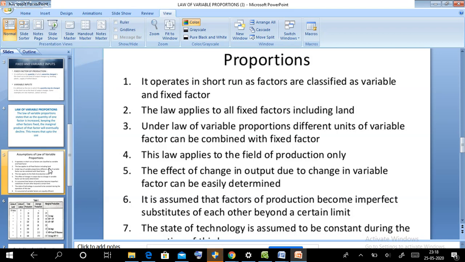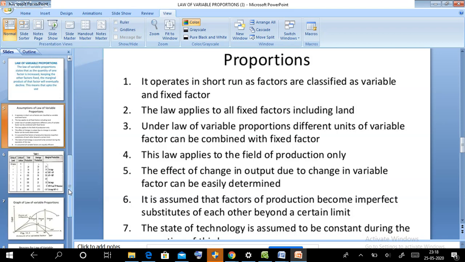These are the different assumptions of the law of variable proportions. It operates in the short run, as factors are classified as variable and fixed. The law applies to all fixed factors including land, and different units of variable factors can be combined with the fixed factor. This law applies to the field of production only. The effect of change in output due to change in a variable factor can be easily determined. It is assumed that factors of production are imperfect substitutes of one another. The state of technology is assumed to be constant.